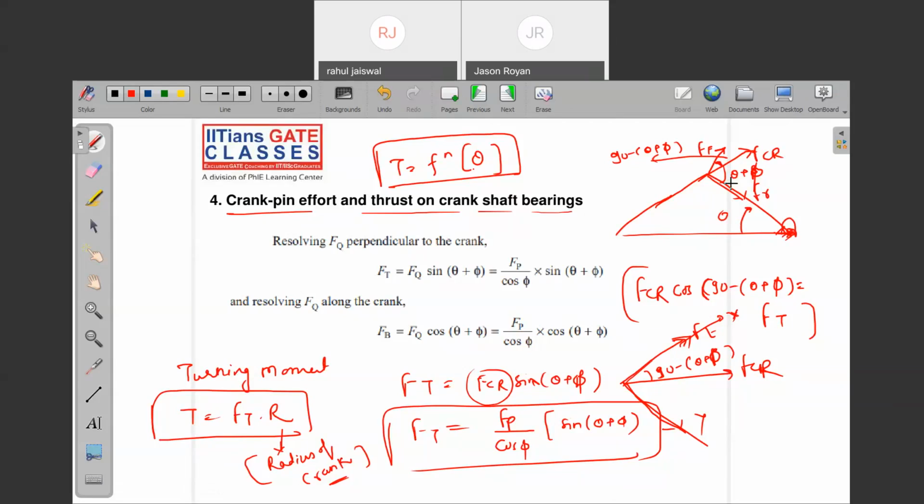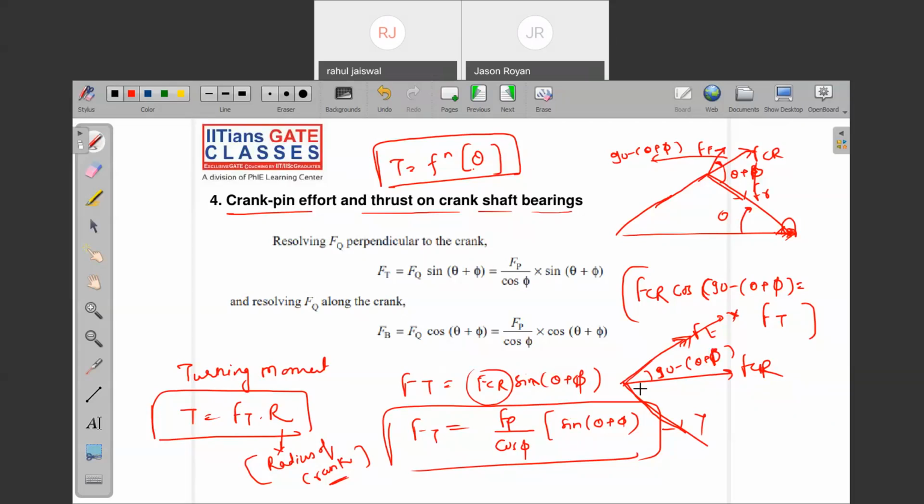Are you getting my point? The turning moment which you are looking at right now is highly fluctuating with respect to crank angle, right? So in actual practice, the crank angle is moving randomly, so the turning moment is also very fluctuating in nature. So whatever the speed is, that is also fluctuating within the cycle. So what will happen? We are not able to properly design the system, because so many fluctuations, so many vibrations and so much noise will be coming. The comfort cannot be provided. To stop that, we need to have some proper mechanism, a proper reservoir. That reservoir we call a flywheel, right?